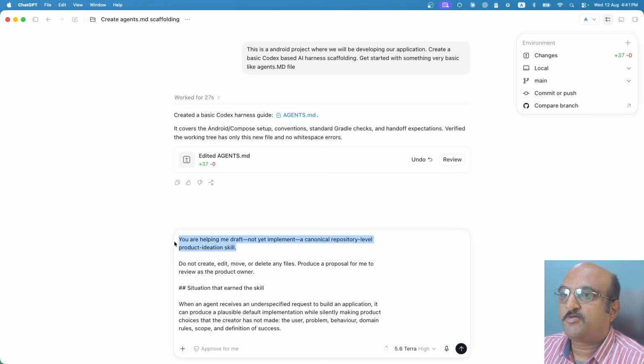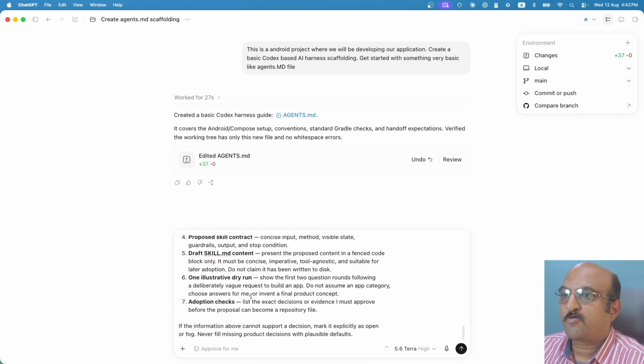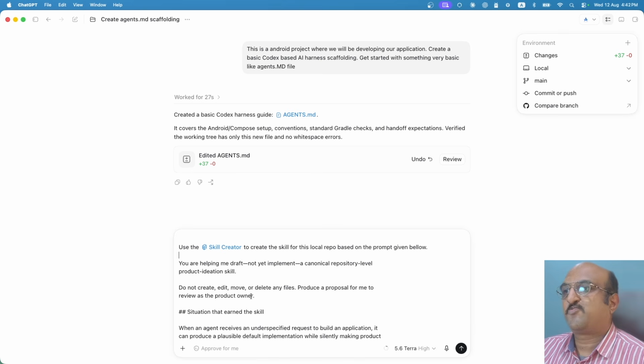And what I will do is use the skill creator to create the skill for this local repo based on the prompt given below. So this is the prompt that I have created, using which it will create this particular skill. Now, how did I come up with this particular prompt? I basically asked another LLM to help me create a prompt which will ideate with me. I had my own ideas of how this ideation should happen. It basically should ask me a lot of questions, help me identify the gaps, close those gaps, all those things.